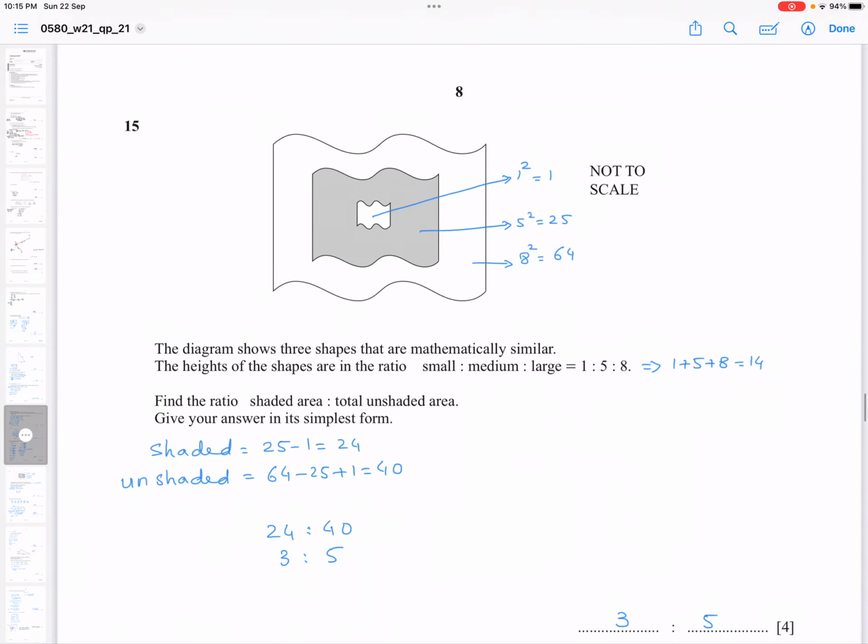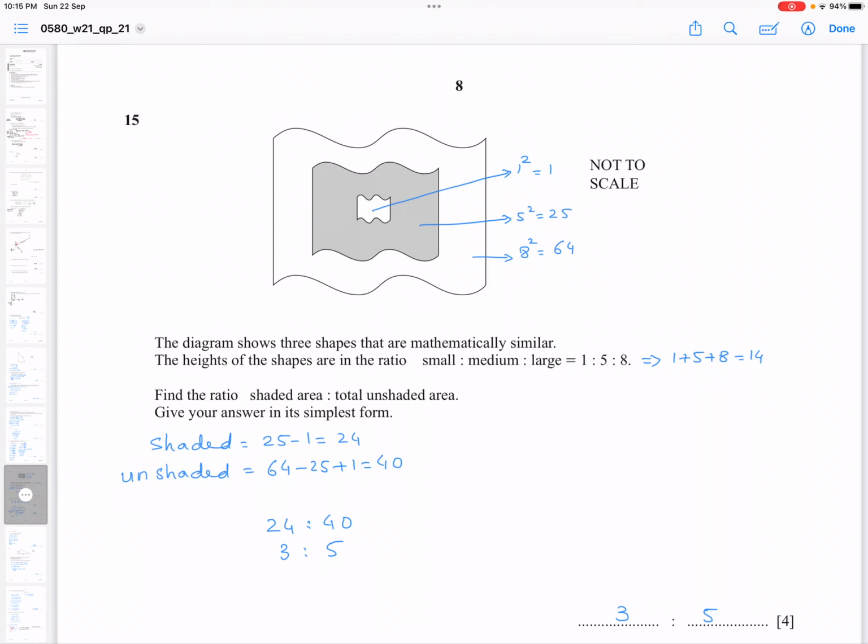Question number 15 says, the diagram shows three shapes that are mathematically similar. The heights of the shapes are in the ratio small, medium, large, 1:5:8. Find the ratio of shaded area to total unshaded area. Give your answer in its simplest form.